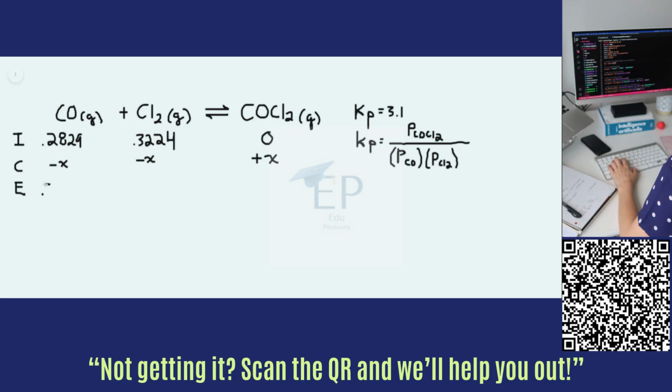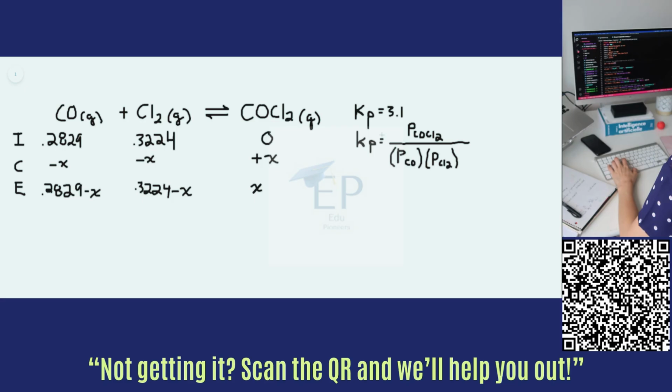So then an equation to represent the equilibrium partial pressure would be the initial, 0.2829, minus the change. Same for Cl2, the initial minus the change, and the final, or the product, COCl2, would just be x, the initial plus the change. So these are the equations that represent the partial pressures at equilibrium for each of these gases.